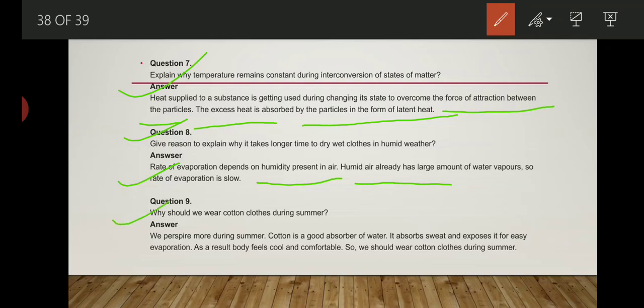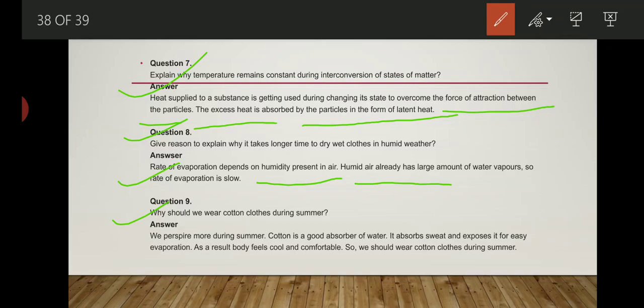Why should we wear cotton clothes during summer? That we also know, during the summer season we wear cotton clothes because cotton clothes absorb sweat and are a good absorber of water. So it absorbs sweat and exposes it for easy evaporation. As a result, the body feels cool and comfortable. So we should wear cotton clothes during summer.